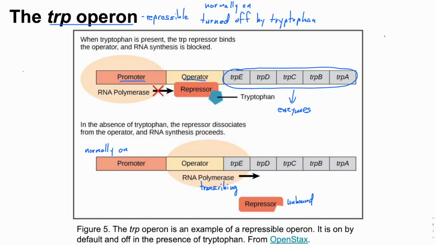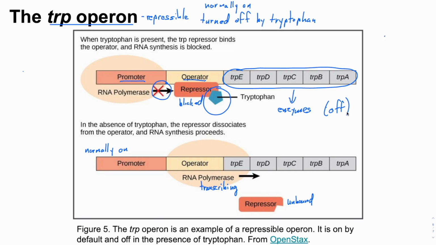The repressed case is shown at the top. If tryptophan is present, it activates the trp repressor, meaning that it will bind DNA at the operator and block RNA polymerase, and the operon is turned off. The proteins needed to make tryptophan are not being made, and the cell is not making tryptophan. Rather, it's getting tryptophan from the environment. This is the opposite of the LAC operon. Lactose turns on, induces, the LAC operon, and tryptophan turns off, represses, the trp operon.